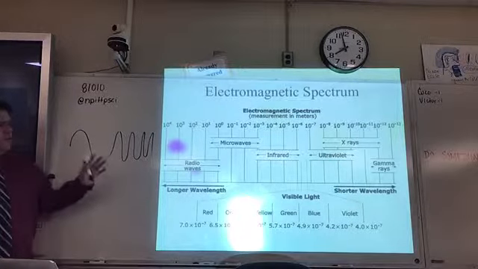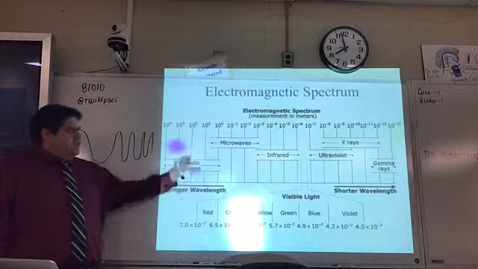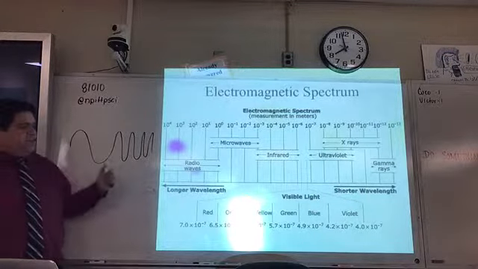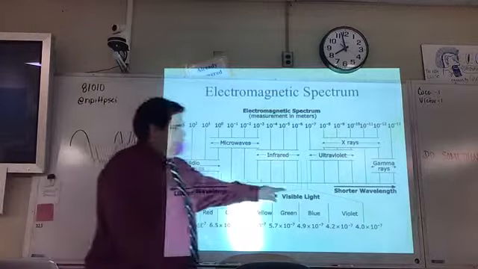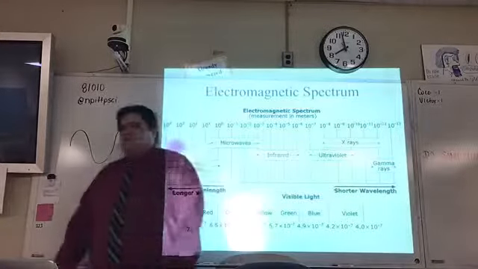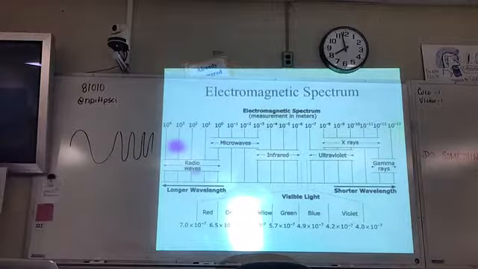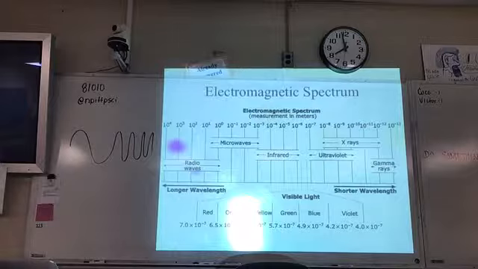All right, so here's my point. The only thing this diagram tells you is about wavelength. We know that our wavelengths get bigger as you go to your left, and your wavelengths get shorter as they go to the right. So the question now is this: where do you find your higher frequencies?